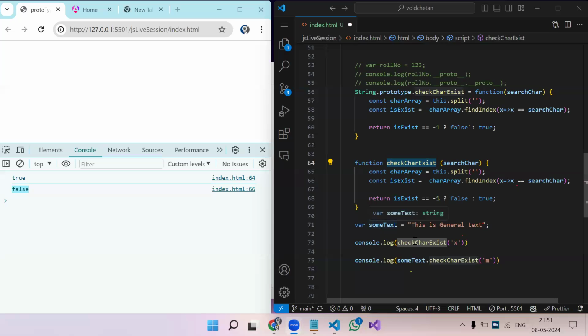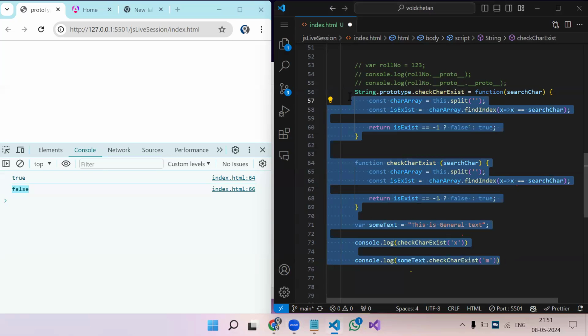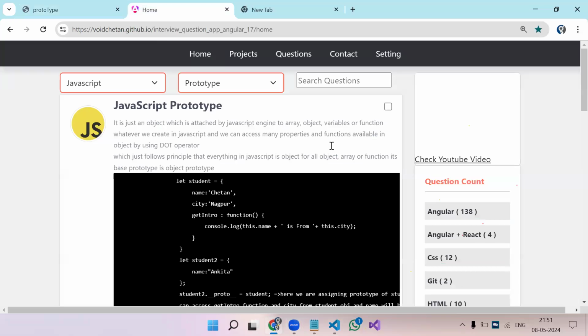Yeah. So I hope, even if you didn't understand this now, the basic thing is, what is prototype? So the first definition: when you create any variable, based on what type of data you store into that variable, some properties and some methods will be assigned to that variable. That is nothing but prototype. By checking the prototype of that, JavaScript will assign those functions.